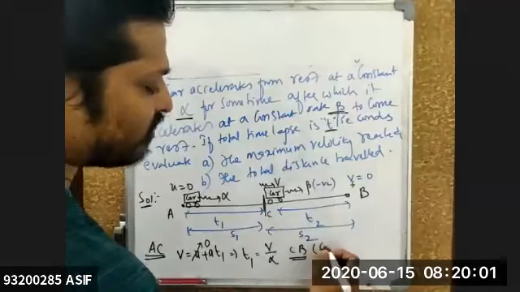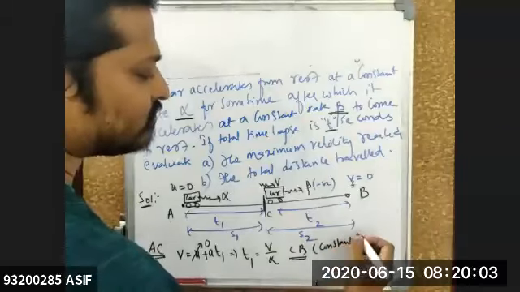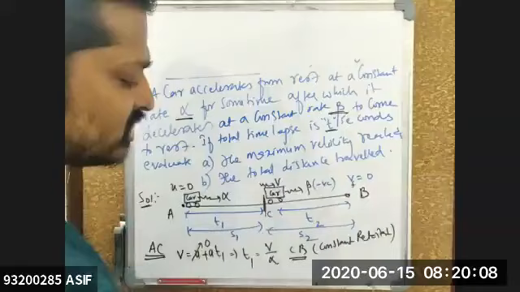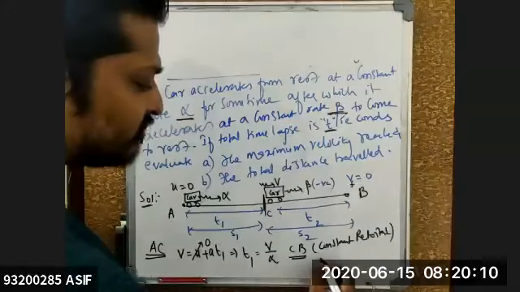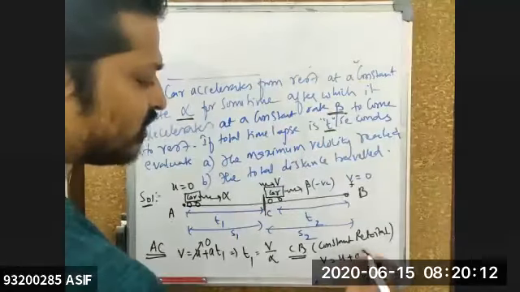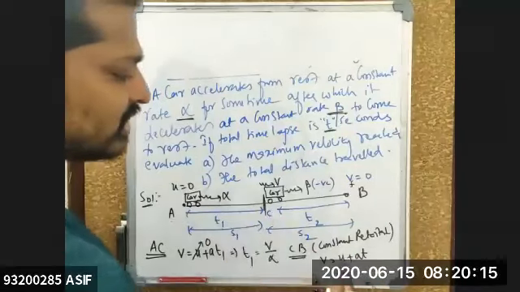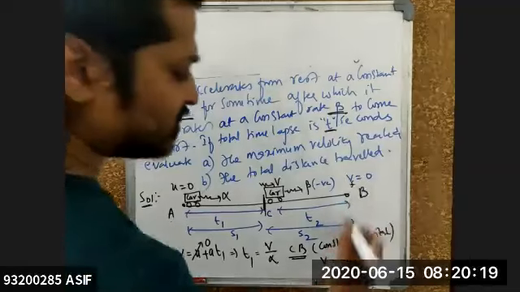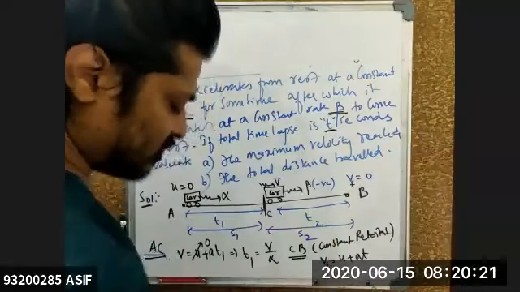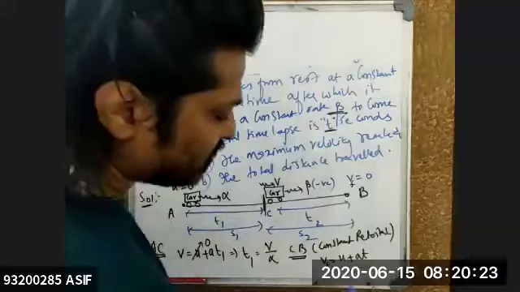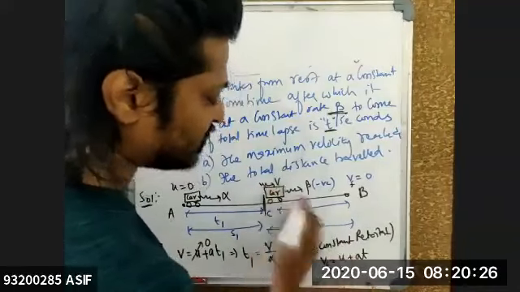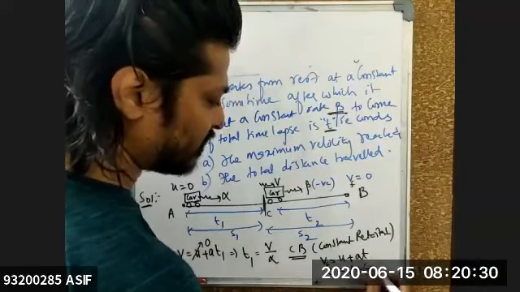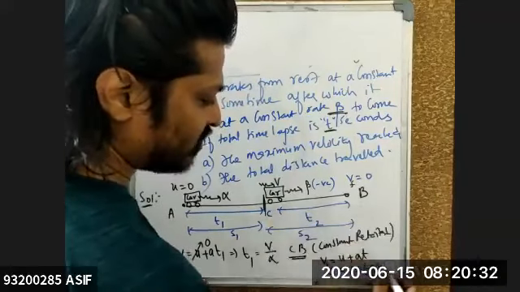This is what right now? Constant retardation. For constant retardation per definition, I'm using the relation V is equal to U plus AT. Its initial velocity is V and its final velocity is becoming how much? 0. That means this is your V final. So V final will become 0. This is equal to U, which is V, plus this acceleration. Negative acceleration. So minus beta into time taken from here to here, which is T2.